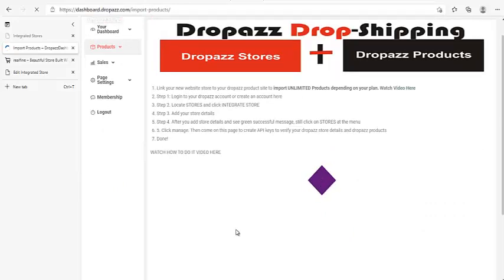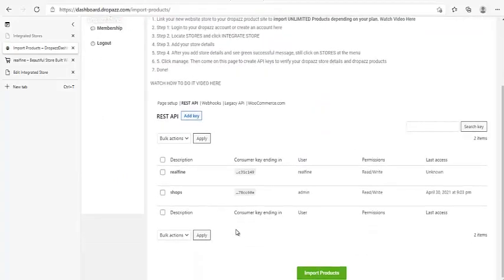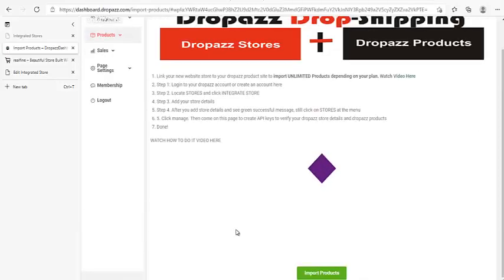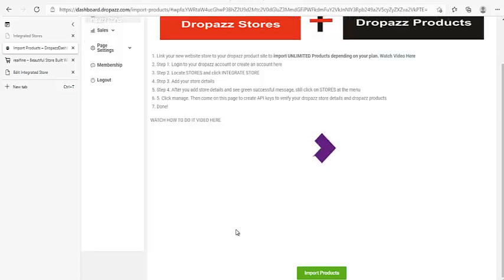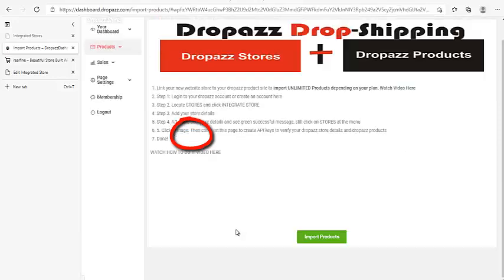It's loading. Once it loads, you see it right here. I already have Real Fine here, so I'll just delete it by revoking. Click revoke, it will delete, and then I will simply add new and call it the same, Real Fine.